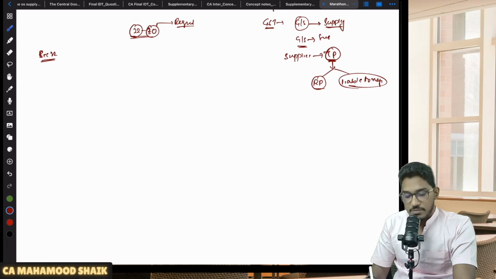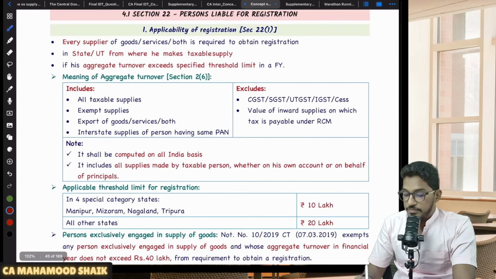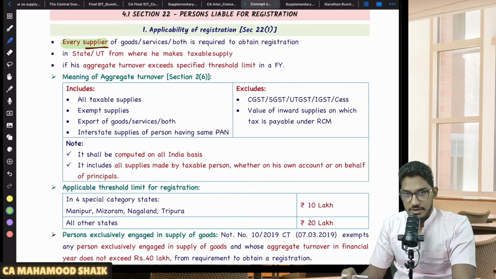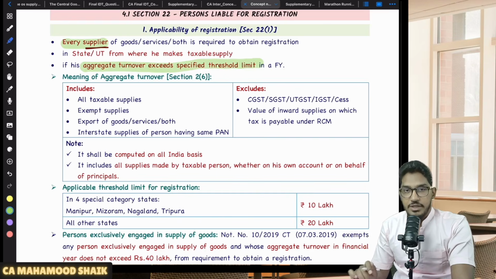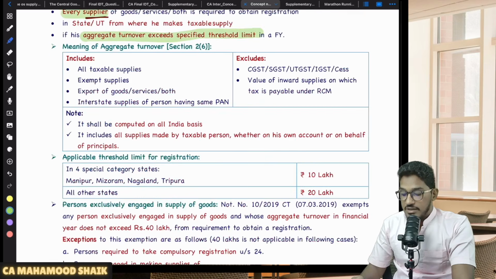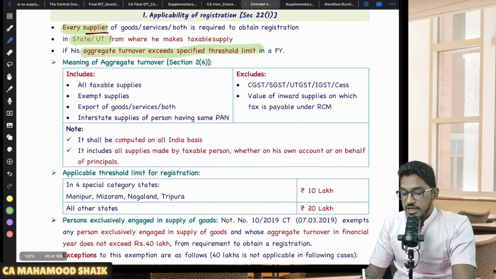So section number 22 simply tells who is liable for registration. Every supplier of goods or services or both is required to obtain registration. They are saying the suppliers are liable for registration when their aggregate turnover exceeds a specified threshold limit. And where are they required to get registered, sir? In every state or union territory from wherever they are making a taxable supply.